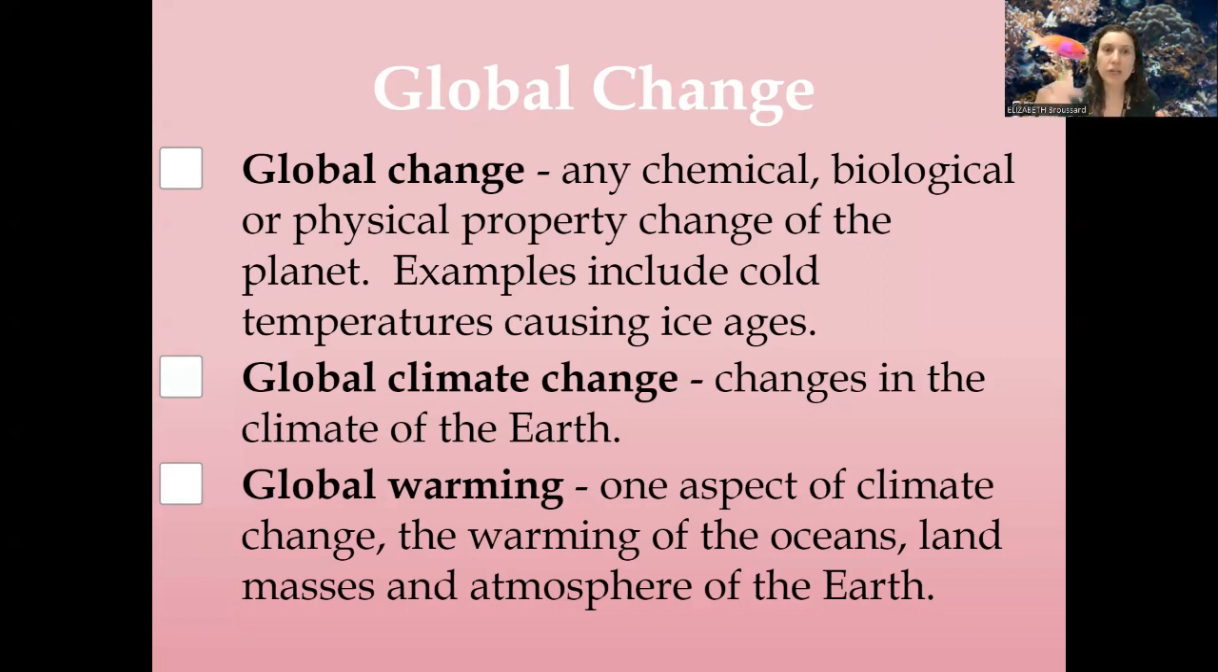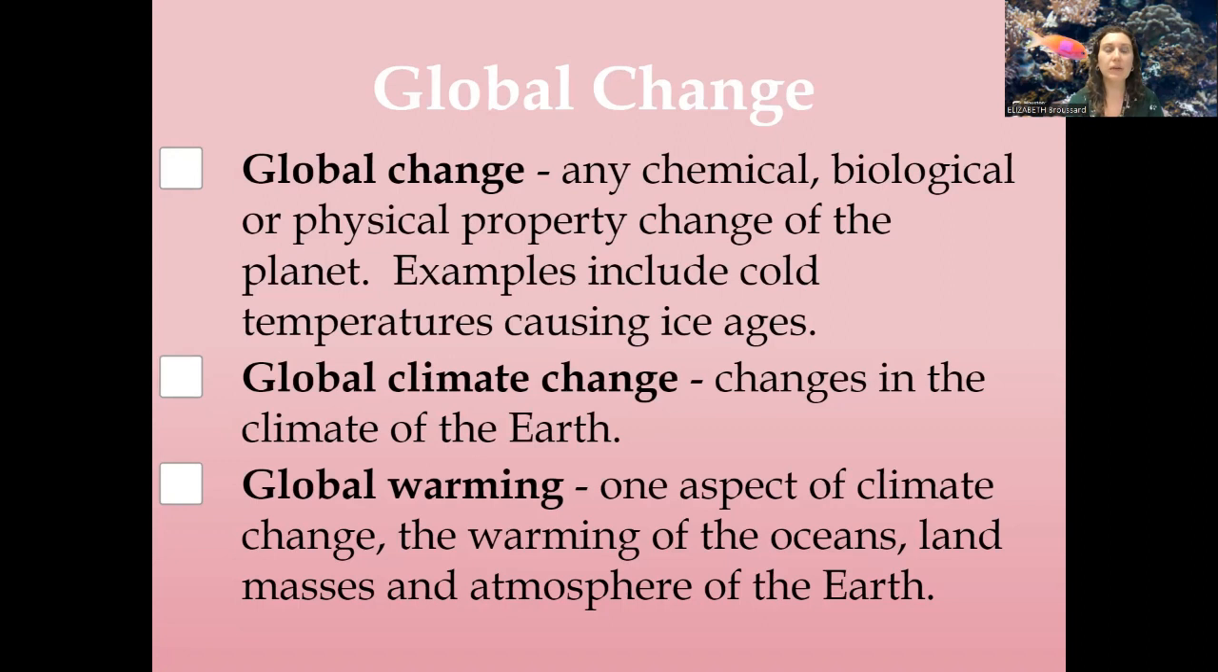So we've got global change, global climate change, and then global warming. Now, these sound synonymous, but they're actually very different. So we're talking about global change. This is talking about changes in general, natural or human caused. So we're talking about chemical changes, biological changes, physical property changes of the planet. These are natural, and this happens all the time.